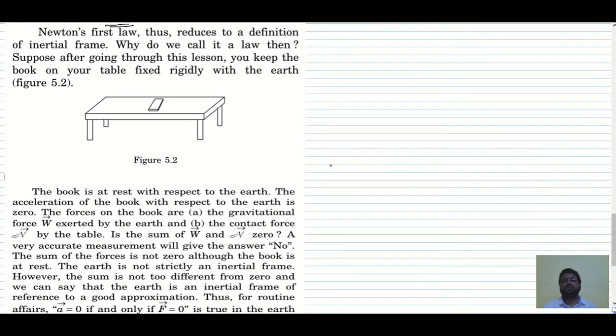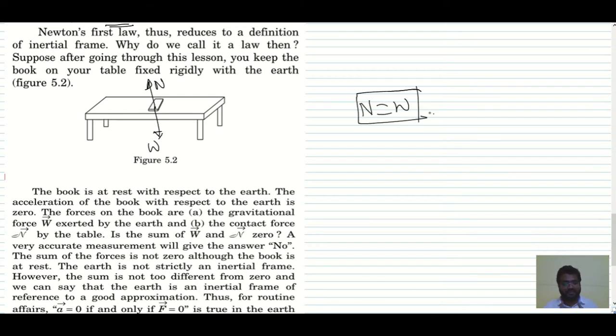So Newton's first law thus reduces to the definition of an inertial frame. Why do we call it a law then? Suppose after going through this lesson, you keep the book on your table fixed rigidly with respect to earth. The book is at rest with respect to the earth. The acceleration of the book with respect to earth is 0. The forces on the book are the gravitational force W and the normal force N. So can we write N is equal to W? Yes, you are allowed to write this.